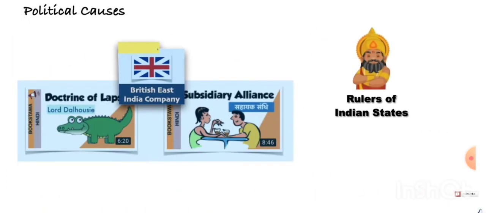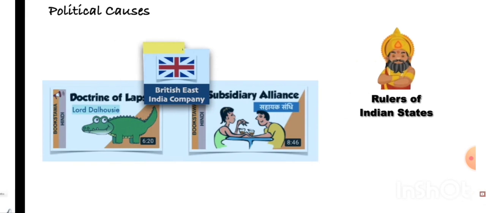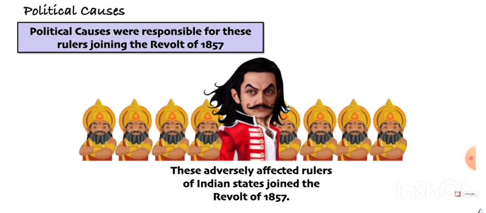Here you can see we have studied about doctrine of lapse and subsidiary alliance. Both of them were again a main reason why the Revolt of 1857 happened. Now comes our hero Mangal Pandey. In the middle of this picture you can see his picture.